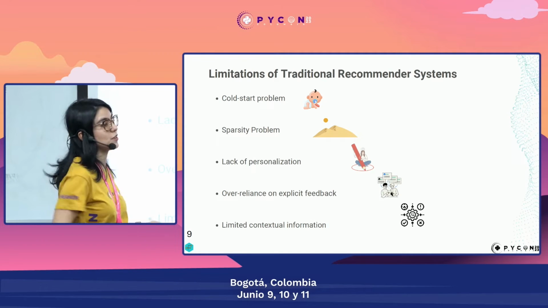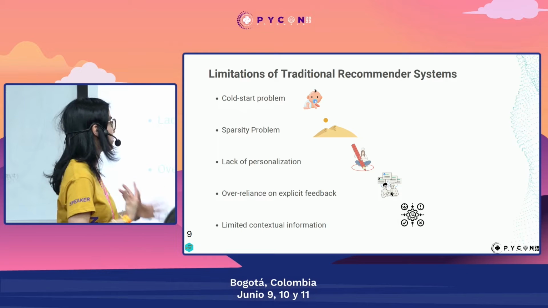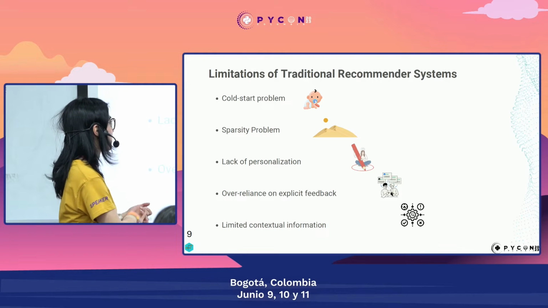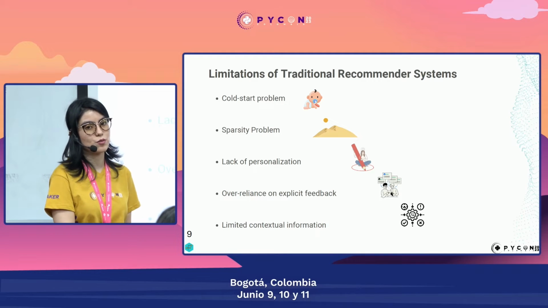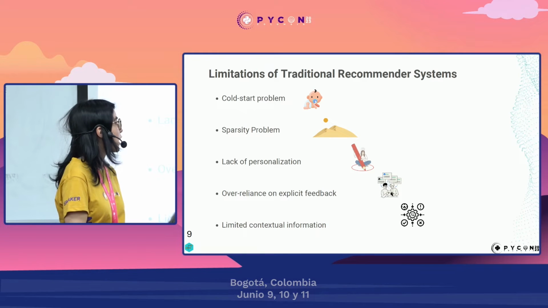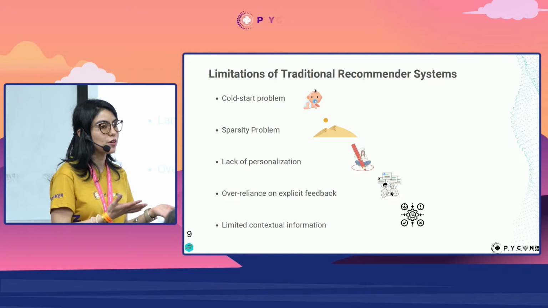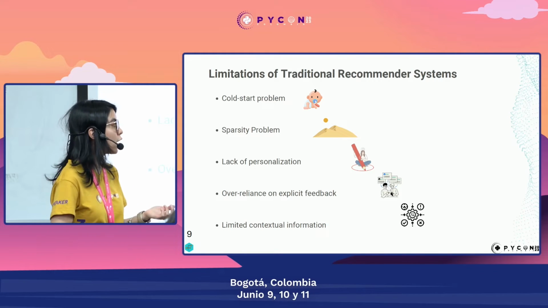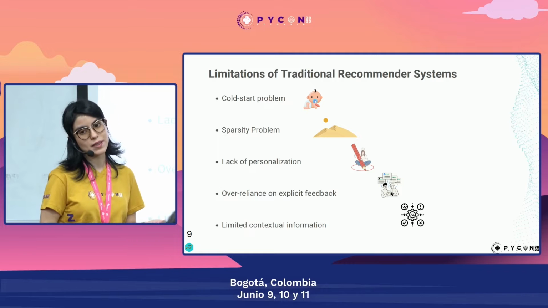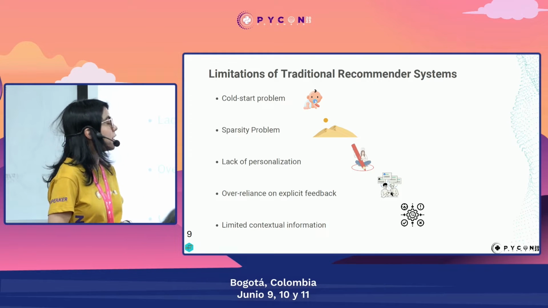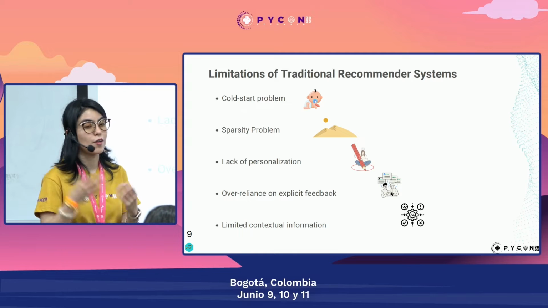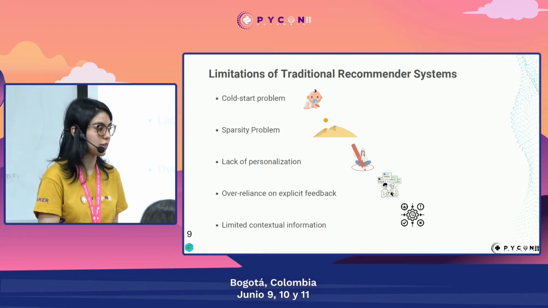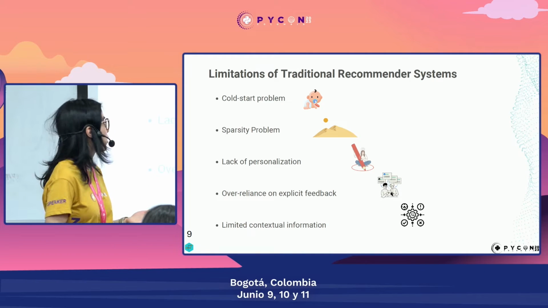So these are some of the limitations that I have already mentioned a little bit, the limitations of traditional recommender systems. We always have the cold start problem that happens when we have a new user on the app, for example, because if it's a new user, how do you know what to recommend to that user? He hasn't had any interaction. So we usually recommend the most popular items. Then we also have the cold start when we have a new product. How do you recommend that product if nobody else has rated it? There you could use the features of the product.